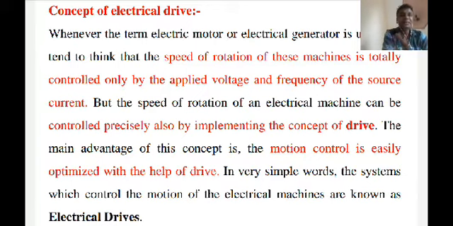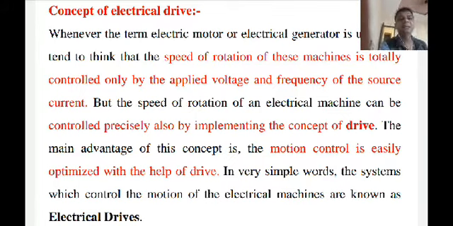According to the definition, the system is employed to control the motion. So the rotating part in your electric drive is an electrical motor. Then how can you control the speed of the machine? Suppose I am taking the simple example of a DC shunt motor. For this DC shunt motor, we generally use two methods. One is the armature voltage control method and the other is the flux control method.